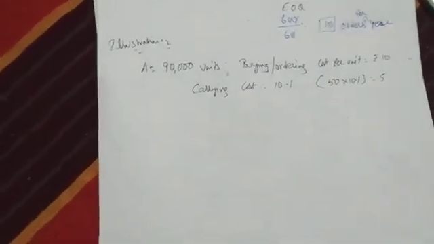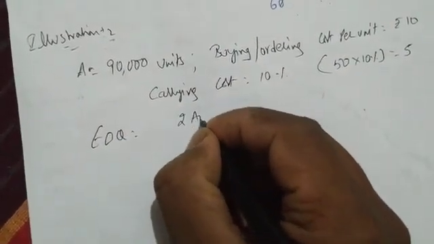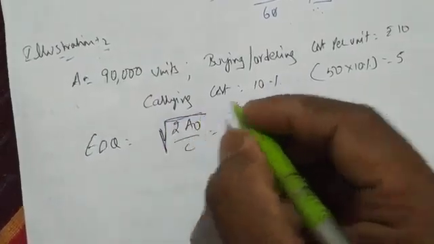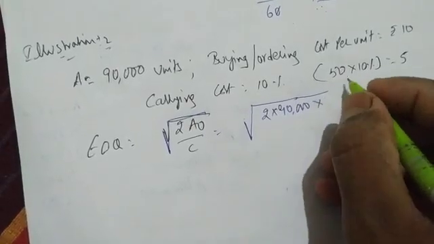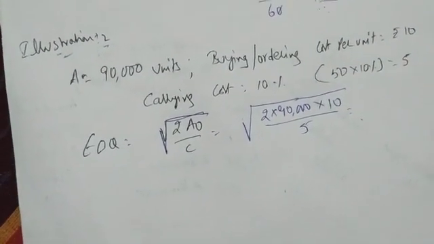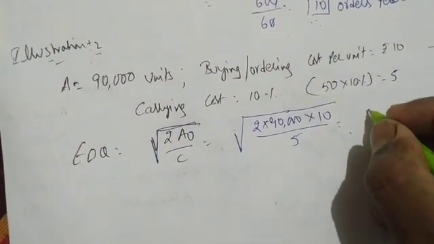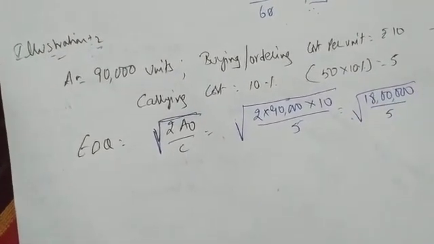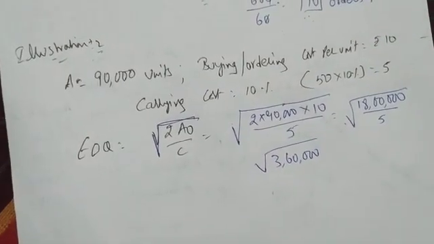Carrying cost you always have to find out; he will not give it directly. The EOQ formula is root of 2AO divided by C. So under root 2 into 90,000 into ordering cost 10 rupees divided by 5. 2 into 90,000 into 10 gives 18 lakhs, divided by 5, we are getting 3,60,000 under root.